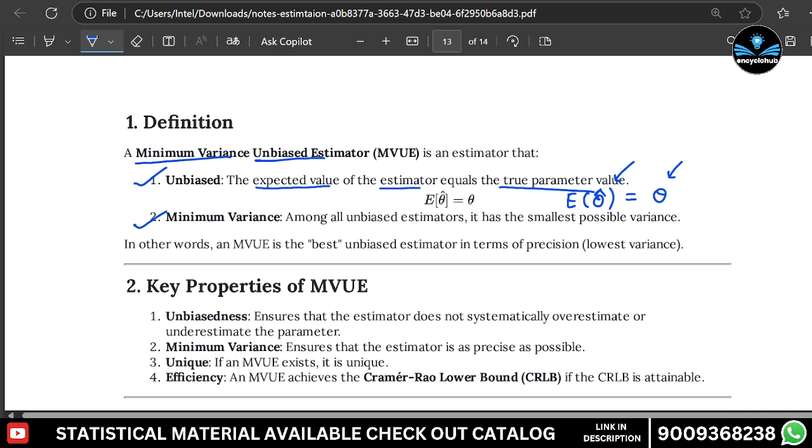The second one is the minimum variance. Among all unbiased estimators, it has the smallest possible variance. It is called the minimum variance unbiased estimator. In other words, the MVUE is the best unbiased estimator in terms of precision because it has a lower variance.